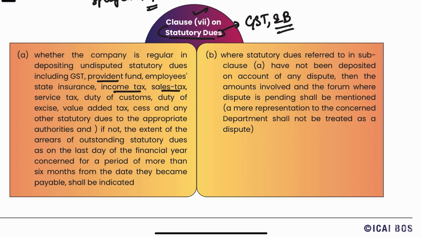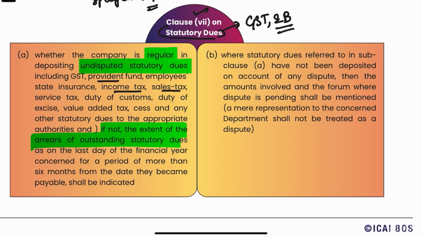Here we have to cover two things, that is disputed as well as undisputed statutory dues. The auditor needs to report whether the company is regular in depositing the undisputed statutory dues. Whenever there are undisputed statutory dues, the company needs to be regular in depositing that fund. But if not, then we have to state the extent of the arrears which are outstanding.